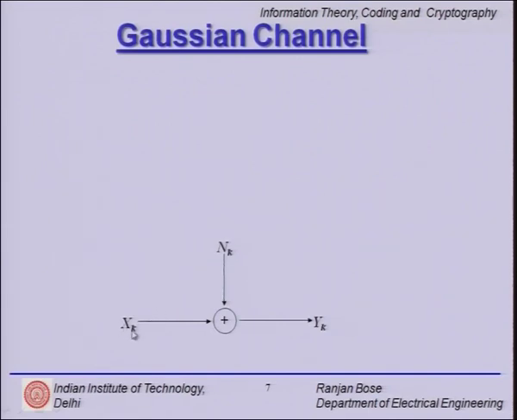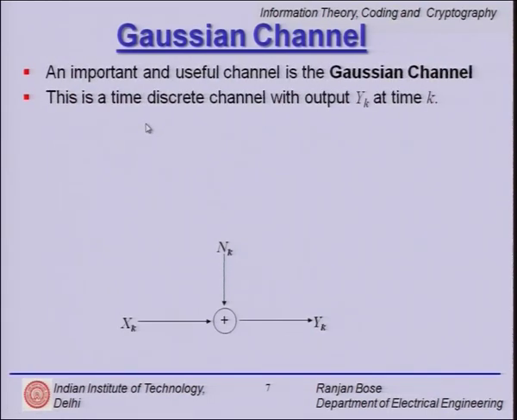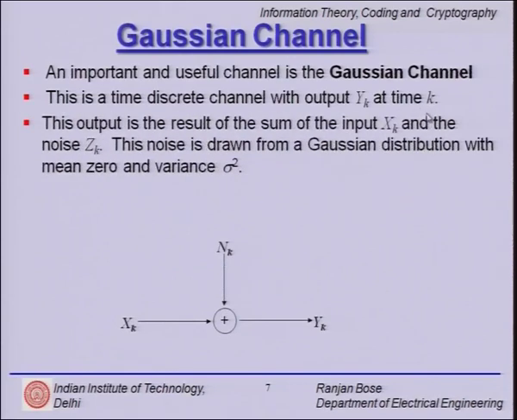So the kth sample of the symbol gets added with the kth noise sample to get the y_k output. So let us talk about this discrete channel, which is the time discrete channel with output y_k at time k, and let us say the noise, sometimes it is denoted as z_k in literature, but here we have denoted as n_k, is drawn from a Gaussian distribution with mean 0 and variance sigma squared.